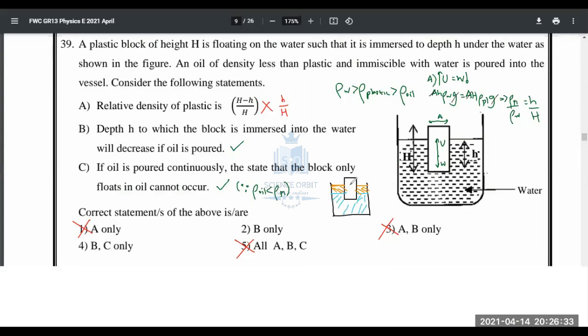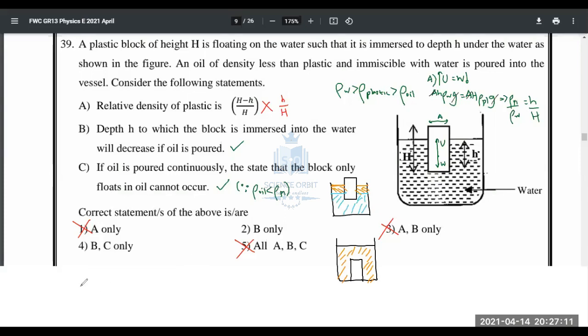It's not possible because it will sink. It has a density higher than that of oil. If it had a density lower than that of oil, that is okay. But since plastic has a density higher than that of oil, it can't be completely inside oil because it will sink. It will go down. So this is the problem there. If you put that plastic inside oil, it will go down completely because oil can't provide sufficient upthrust to make that plastic float. So oil will need the support of water also. This is the only possibility.